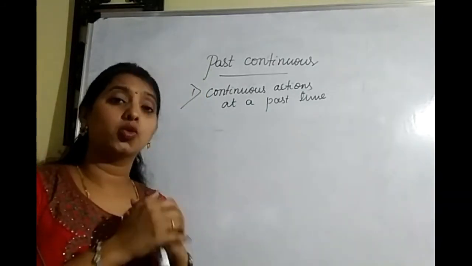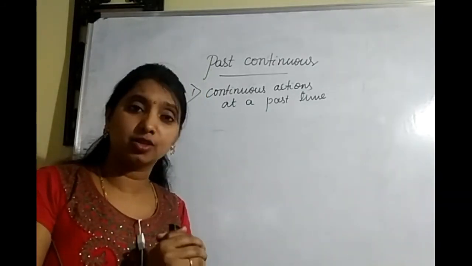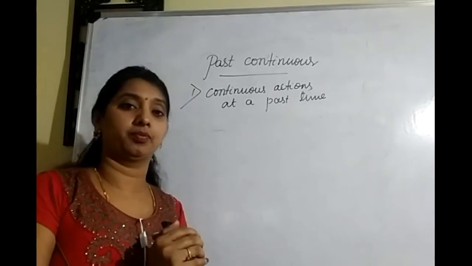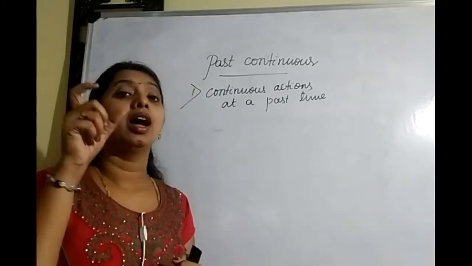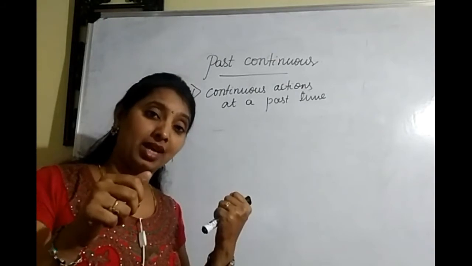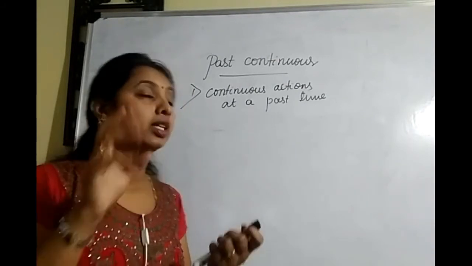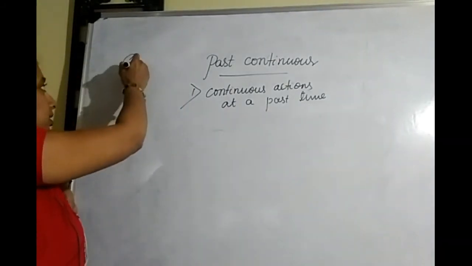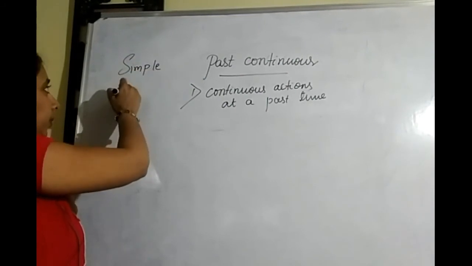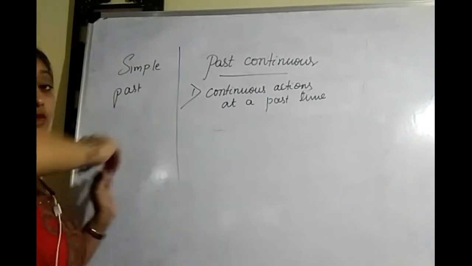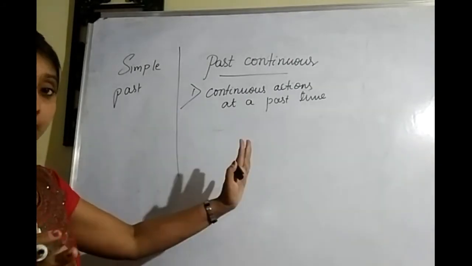At 6 o'clock, what were you doing yesterday? At 6 o'clock yesterday, I was teaching. I was reading. So, at a particular time, in the past tense, it was continuous. See, I'll give an example of simple past here again. You just understand the difference between simple past and past continuous.